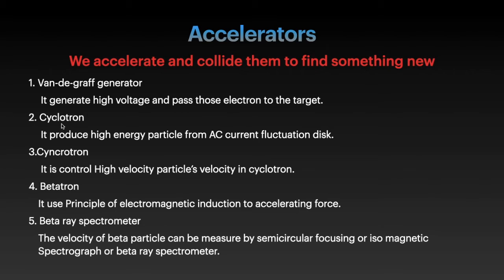The cyclotron produces high energy particles from an AC current, with a fluctuating disk allowed to accelerate them. The synchrotron controls the velocity of high energy particles, unlike the cyclotron. The betatron uses the principle of electromagnetic induction to provide the accelerating force. In the beta ray spectrometer, the velocity of a beta particle can be measured by semicircular focusing or an isomagnetic spectrograph.